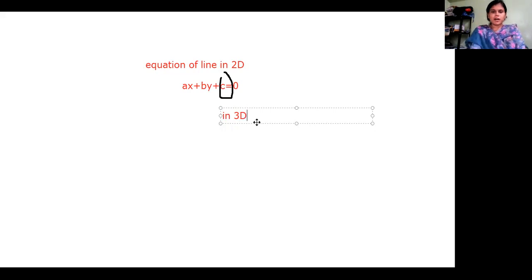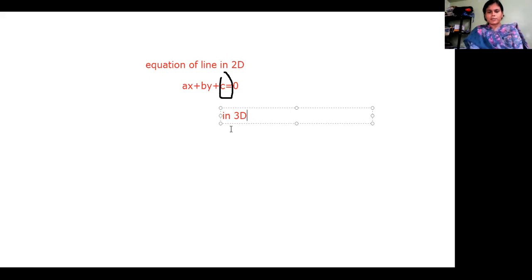Now, in the live lecture we discussed, someone told that it is ax plus by plus ez plus d is equal to 0, but this is not an equation of a line. We will discuss what that equation ax plus by plus ez plus d is equal to 0 is. Okay, so for that, let us go for what will be an equation of a line in a 3D space.